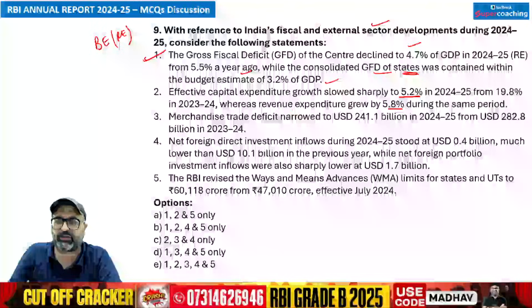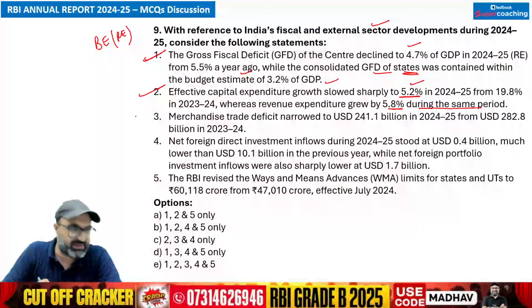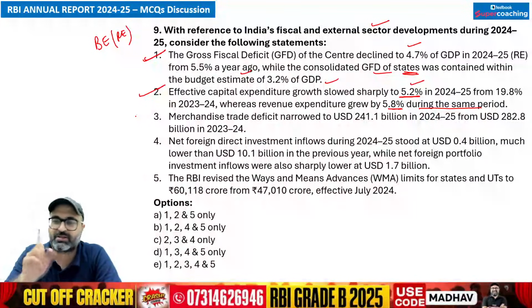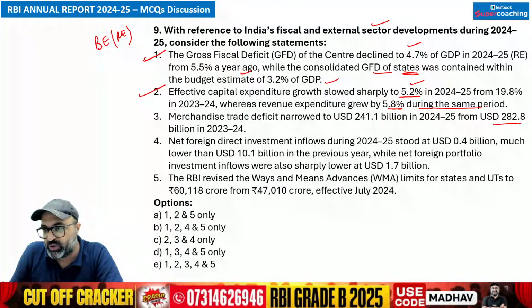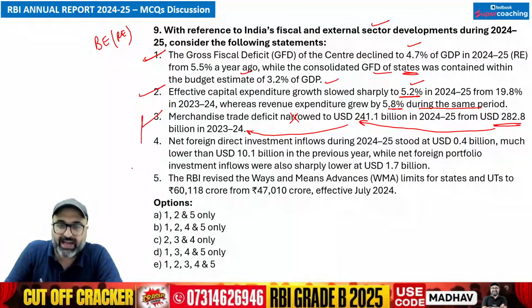तो अगर हम बात करें revenue, capital expenditure growth has slowed down to 5.2% from 19.8% in 2023-24, whereas the revenue expenditure has increased by 5.8%. ये बिल्कुल सही figures हैं. Remember these figures. The next point is merchandise trade deficit has narrowed to $241 billion. No, sir, it has widened to $282 billion in 2024-25 और ये $241 billion था कब? 2023-24 में. So it has widened, not narrowed. तो ये गलत हो गया.